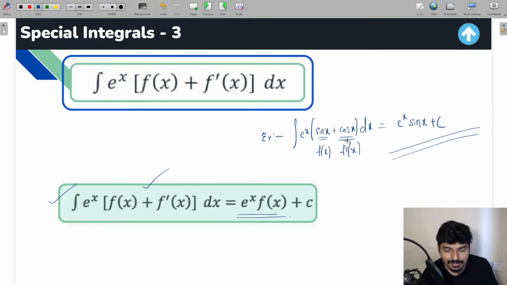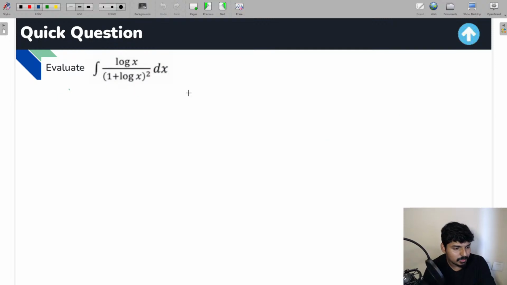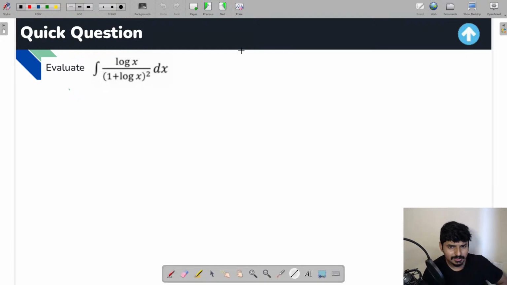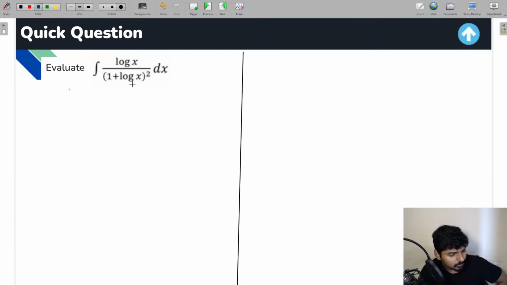So that's what I'm telling you. Whenever you have integrals of this particular type, you can directly apply the solution in this way using this result. You can directly get the answer for this type of integrals, everyone. So for example, let me show you a question. Look at this question. Evaluate integration of log x by 1 plus log x whole square into dx. We need to find the solution in this particular case. So how do we do this question, everyone? Any idea? Is anyone having any idea how to do this question? Just think about the different methods which we can apply to solve this question, everyone.